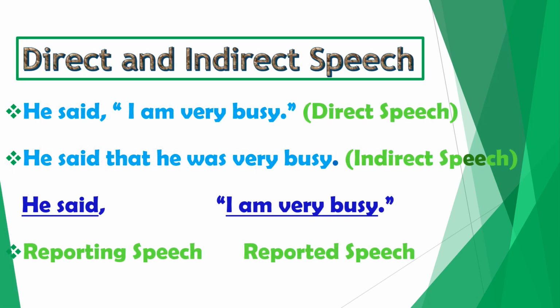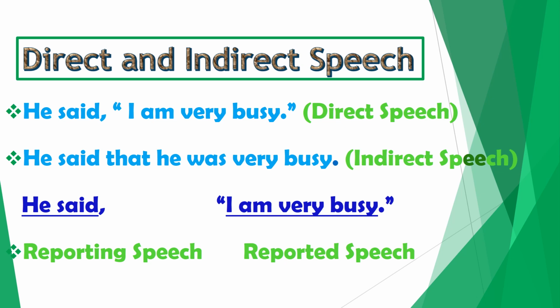Well guys, what do we mean by direct and indirect speech? These are the two ways of reporting what someone else said. We may report the words of a speaker in two ways. We may quote his actual words. This is called direct speech. We may report what he said without quoting his actual words. In this way, we convey the same meaning but in our own words. This is called indirect speech.